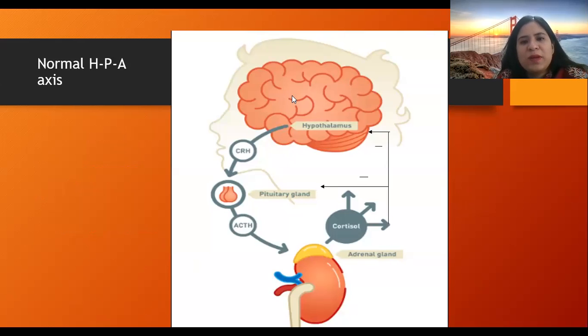This is the normal HPA axis, the hypothalamus secreting releasing hormone, that is corticotrophin releasing hormone, stimulating the anterior pituitary gland, releasing ACTH, and ACTH stimulating the adrenal gland, this flattened pyramidal shaped adrenal gland, releasing cortisol, which has negative feedback for pituitary as well as hypothalamus. This is the normal HPA axis. H is for hypothalamus, P is for pituitary, and A is for adrenal gland.